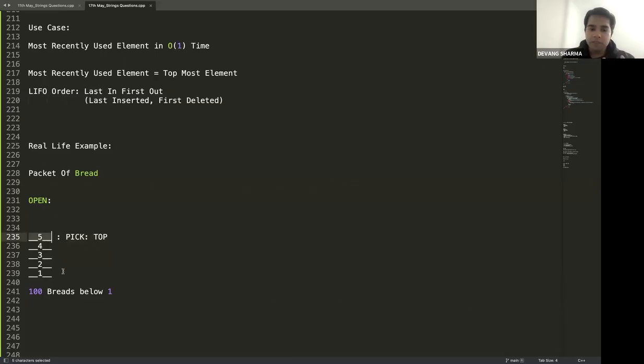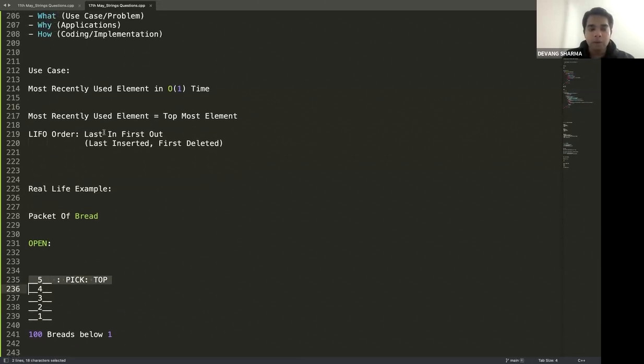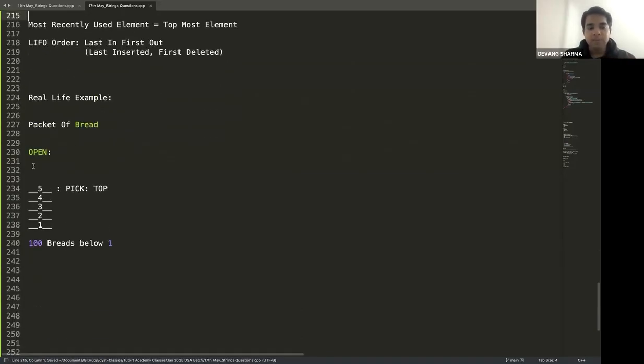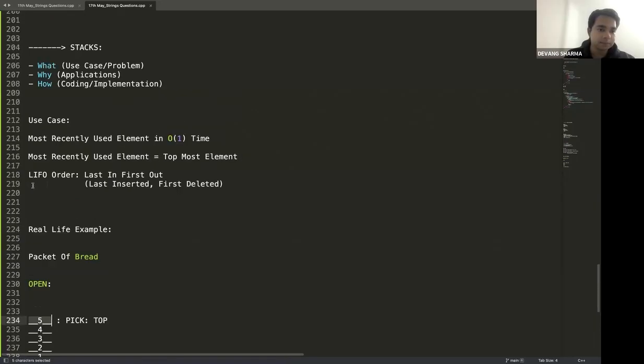So from a manufacturer standpoint, what was the last bread which was inserted? The last bread which was inserted was five. Now coming to a consumer standpoint, what is the first bread which is consumed? The first bread which is consumed is five as well. That is why I talk about the property called last in, first out. Last element to be inserted, first element to be deleted. Okay. So most recently used element. What was the most recently used element? It's the topmost element because this was the most recently inserted and this is the most recently deleted as well.